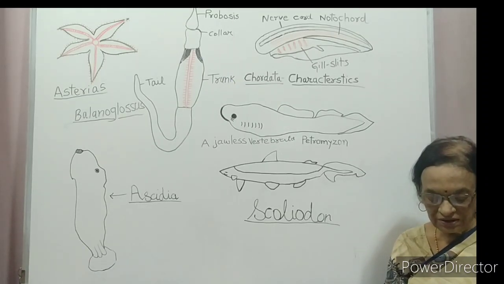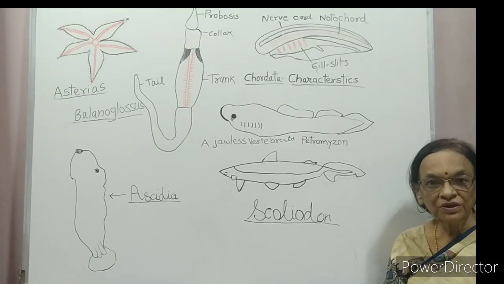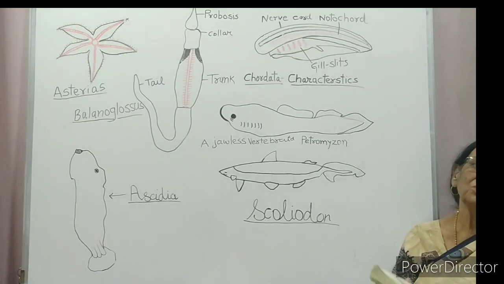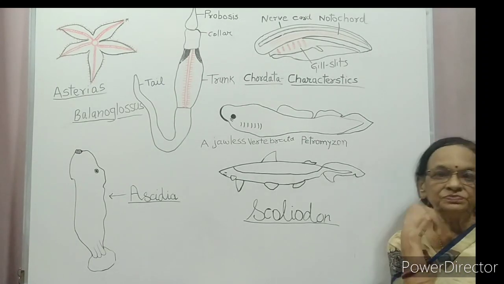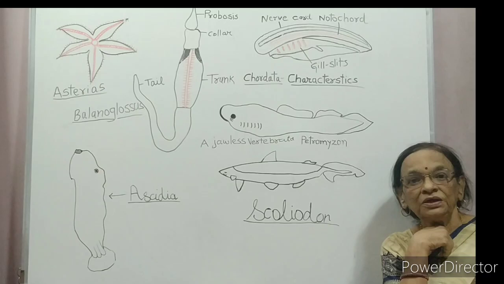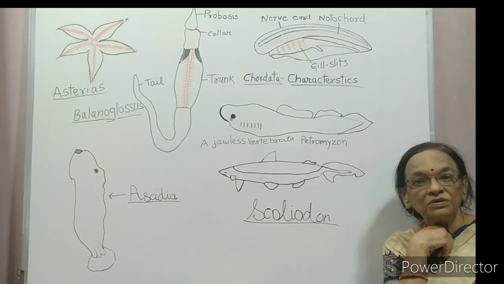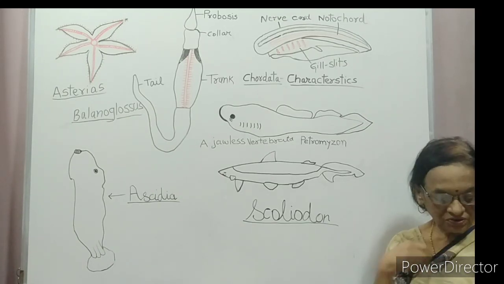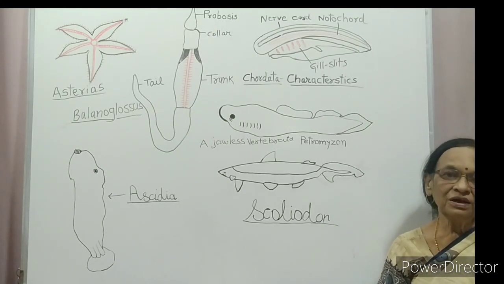Subphylum Urochordata and Cephalochordata are often referred to as protochordates. Proto means primitive. They are primitive chordates. They have a notochord in their lifetime, but only for a short time. They are exclusively marine.